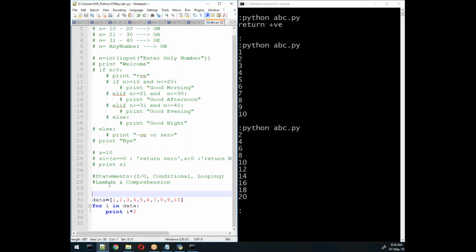Now we'll come to lambda, which is very interesting and very important. Lambda and list comprehension. First of all, I will go with list comprehension.